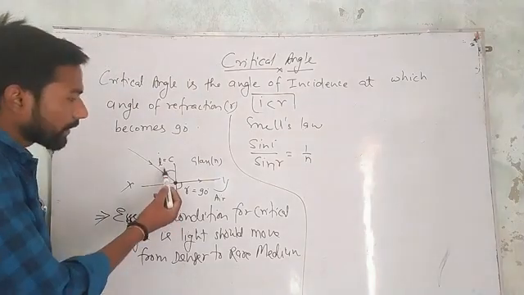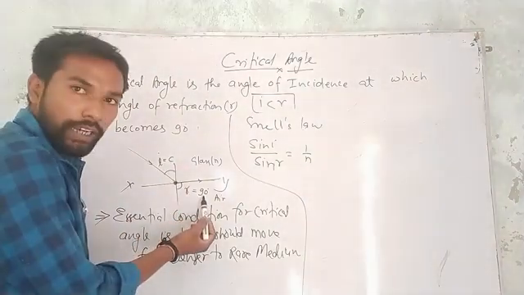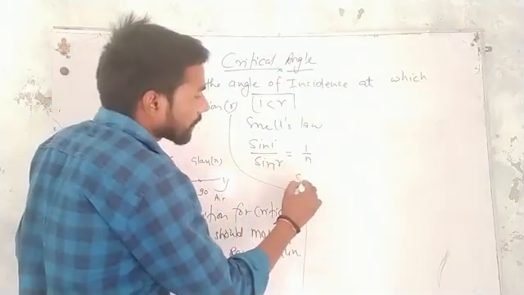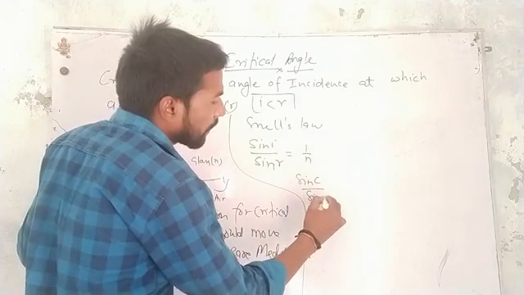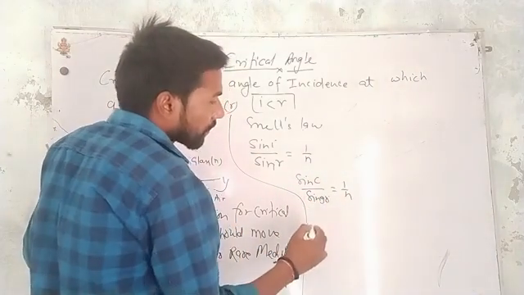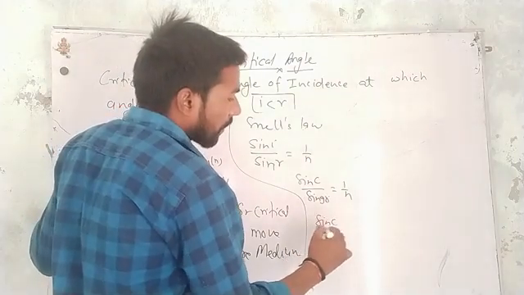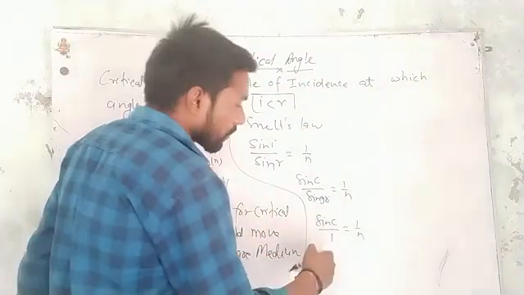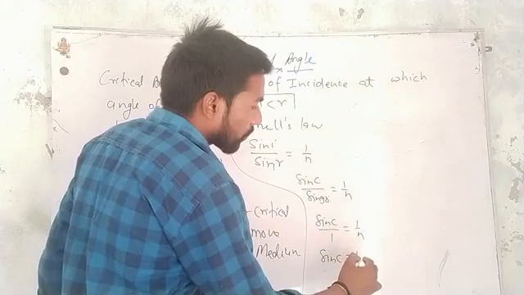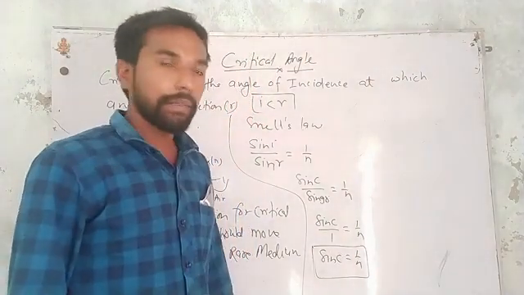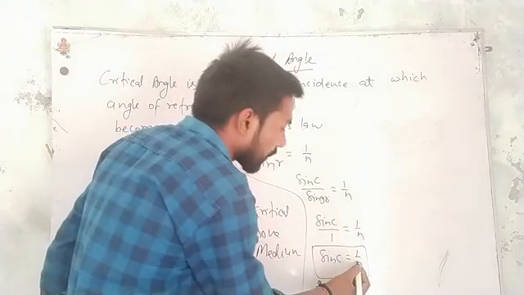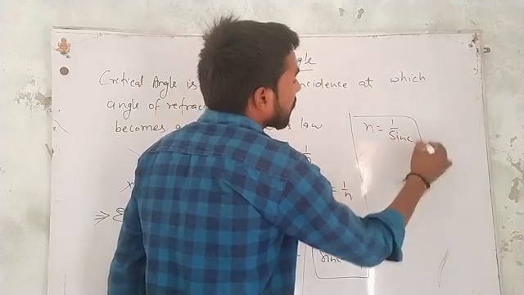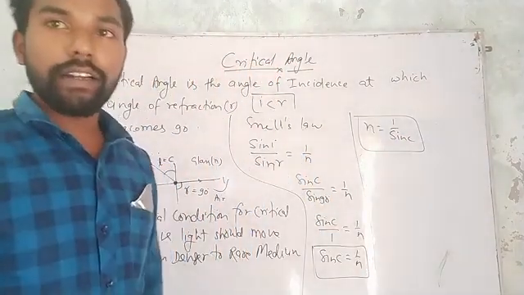Now since I is equal to C and R is equal to 90 degrees, put the value of I and R in this equation, we get sin C upon sin 90 degrees is equal to 1 upon n. So this will become sin C upon 1 is equal to 1 by n, because the value of sin 90 is 1. So this becomes sin C is equal to 1 by n. So this is the required relation between critical angle and refractive index, or we can also write it in this form, n is equal to 1 upon sin C.